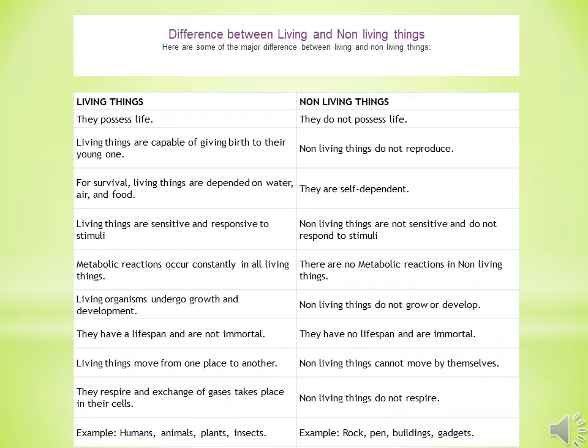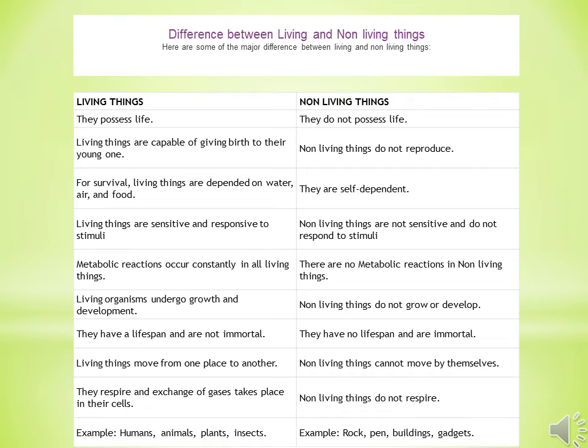For survival, living things are dependent on water, air, and food. On the other hand, the non living things are self dependent. Living things are sensitive and responsive to stimuli, while non living things are not sensitive and do not respond to stimuli.